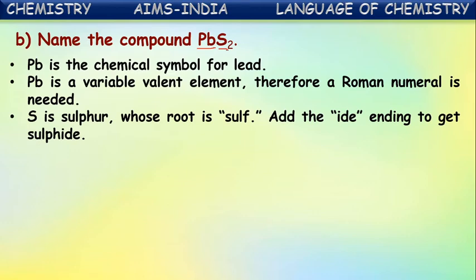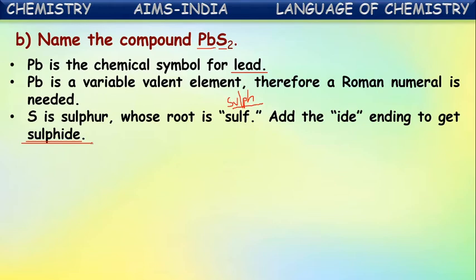And S is sulfur, whose root is sulf. Actually, from the name, sulf is taken; it can also be written as SULPH, sulfur with F or PH. Now, from the root we take sulf, and at the end ID is added, so it becomes sulfide. So both the cation name and anion name are coming now. First we write the cation name lead, and at the end we write the anion name, sulfide.